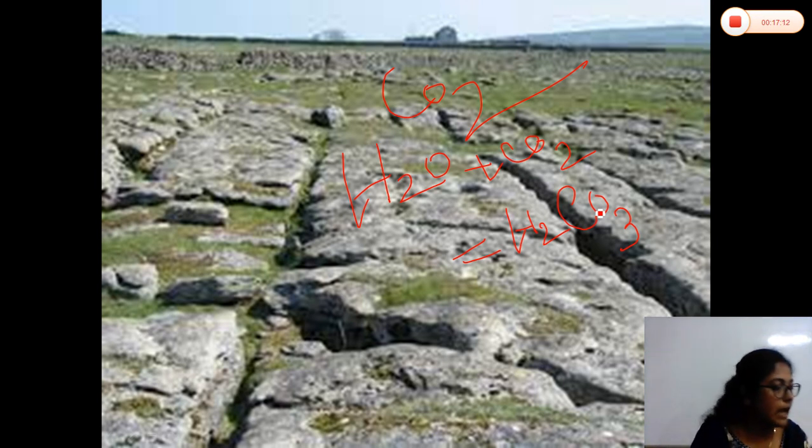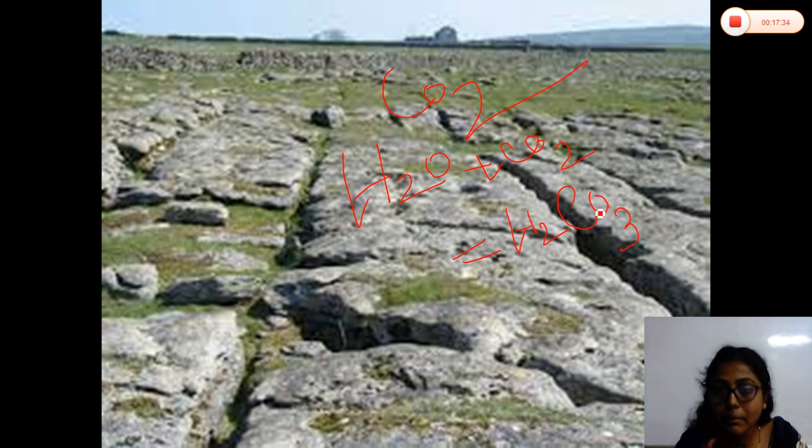When rainwater reacts with atmospheric carbon dioxide, carbonic acid is formed. As I told you, H2CO3 is the carbonic acid, and this dissolves certain rocks such as limestone, marble, and also chalk. Which type of rocks are these? Limestone, chalk, marble. Marble is a metamorphic rock, but limestone and chalk are sedimentary rocks, organically formed sedimentary rocks.